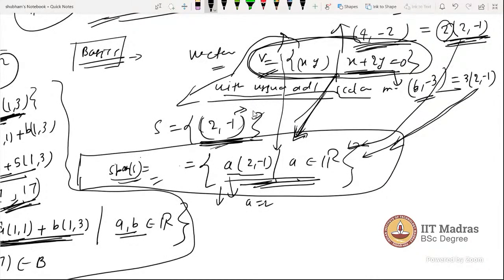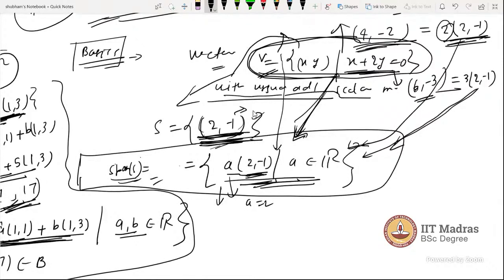Sir, can we say that 2 comma minus 1 spans the whole R3? The next point is that 2 comma minus 1 is a spanning vector here.